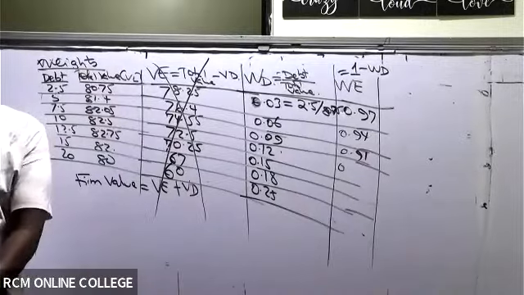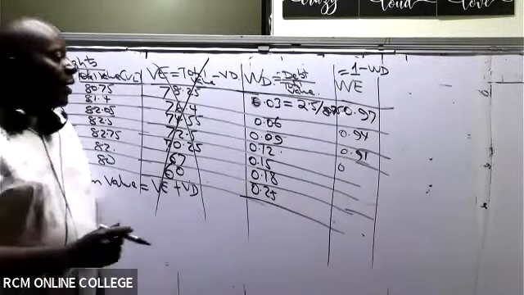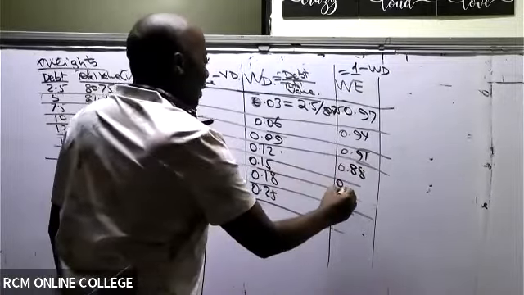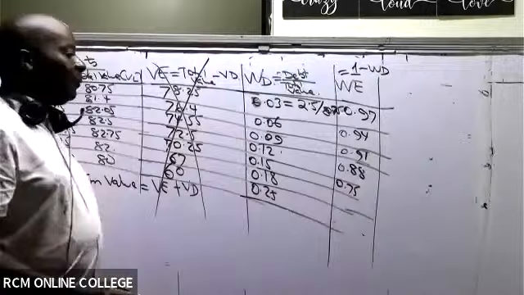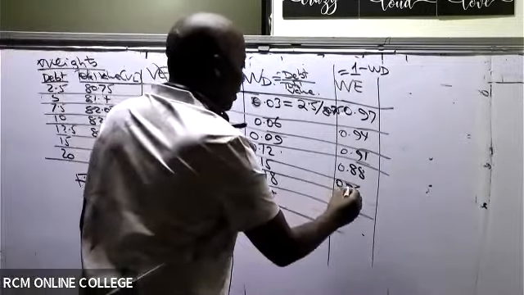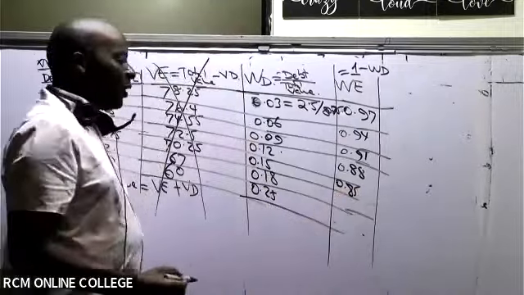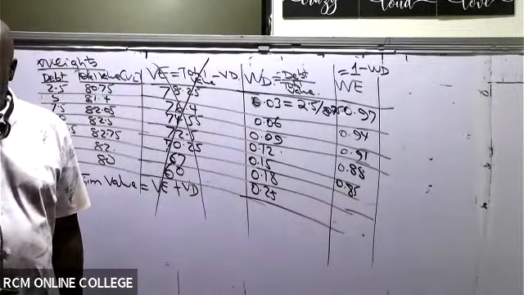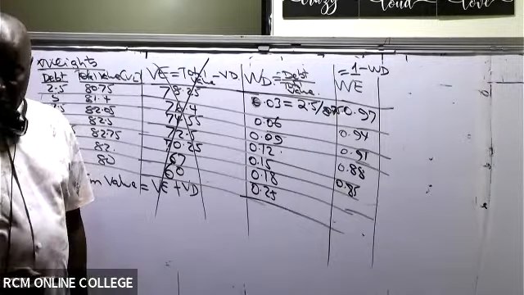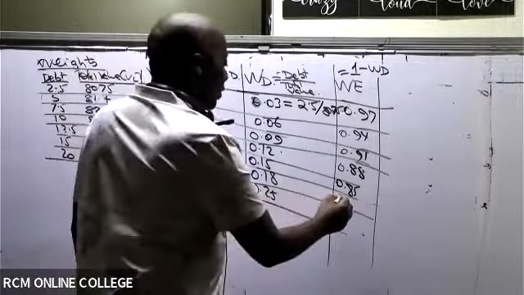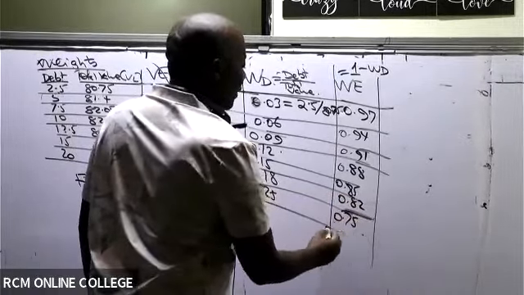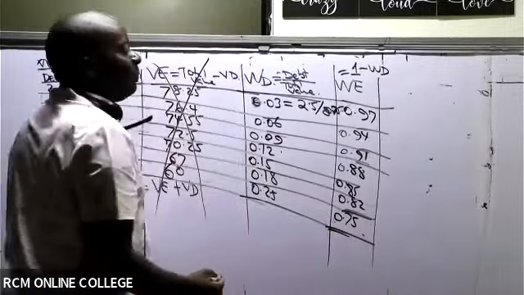This lady had gotten all of them, imagine. 0.88, then we have 0.85. I'm saying it's easy and I'm getting a round figure. So we have 0.82, and then lastly we'll have 0.75.